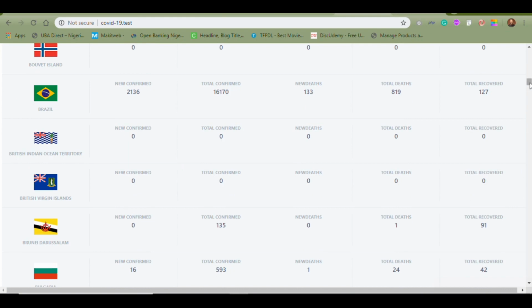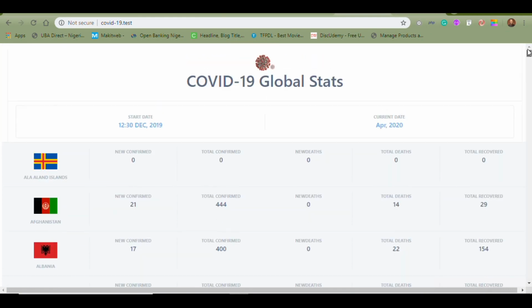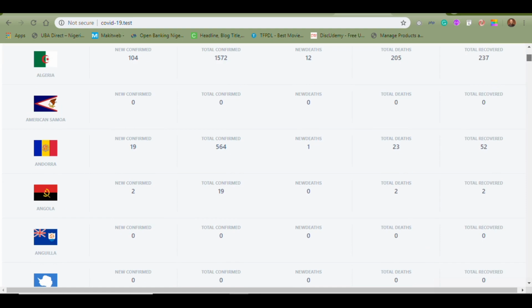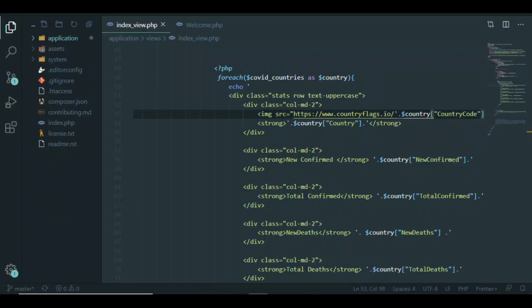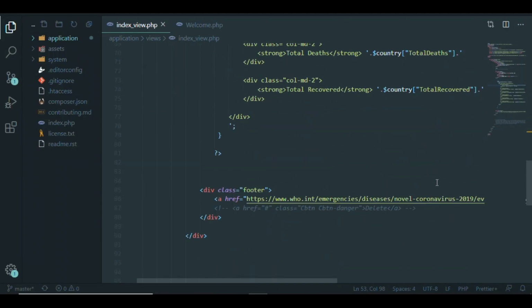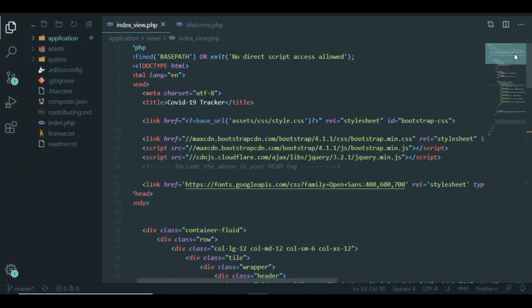so you can just use this and then build something focused on just Nigeria. Instead of showing the flags of the world countries, it will be showing the 36 states, and then showing all this data by state and stuff like that. There's a lot you can do right here.